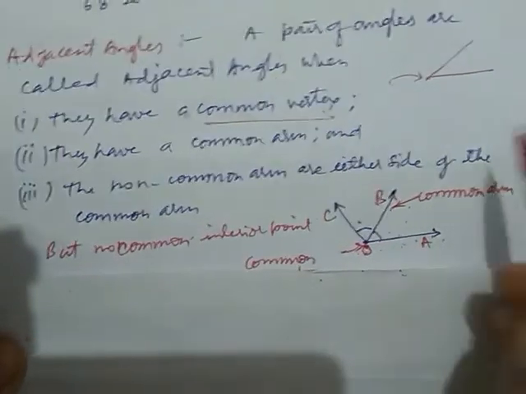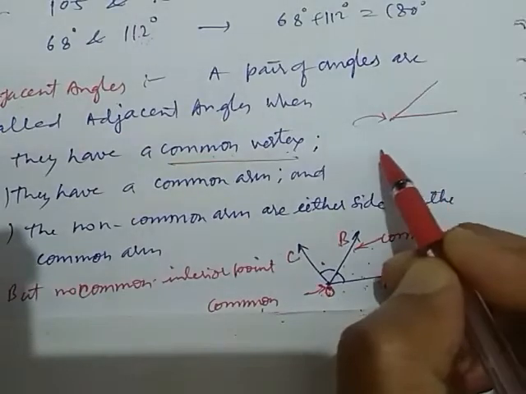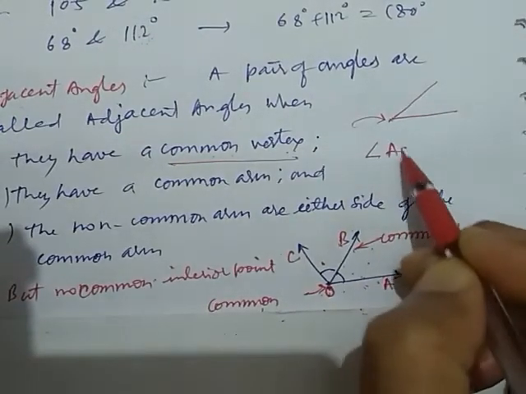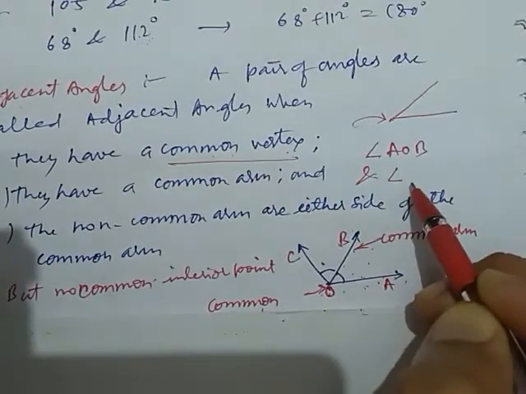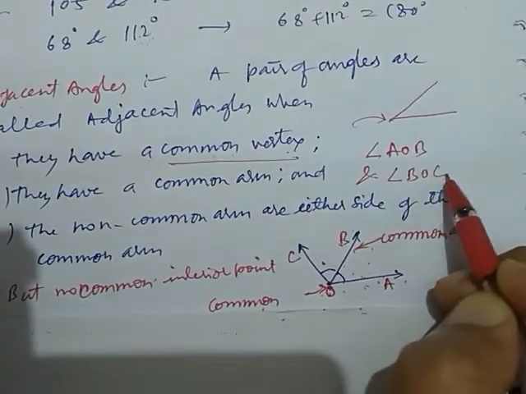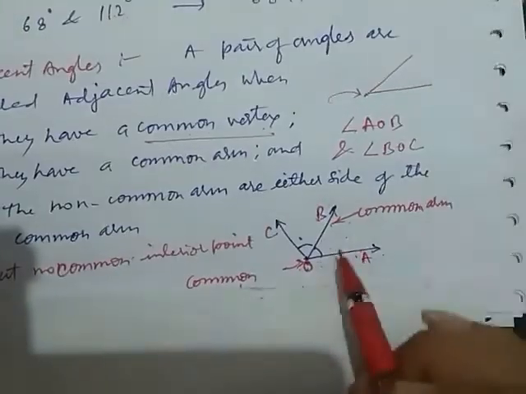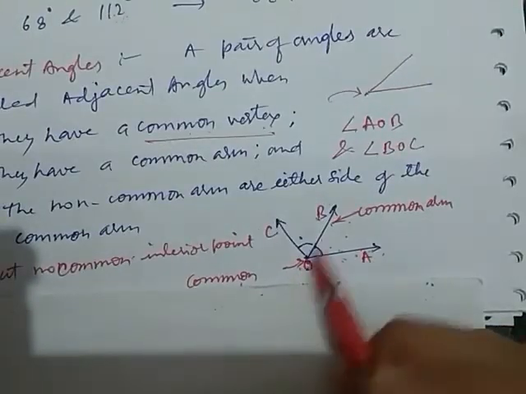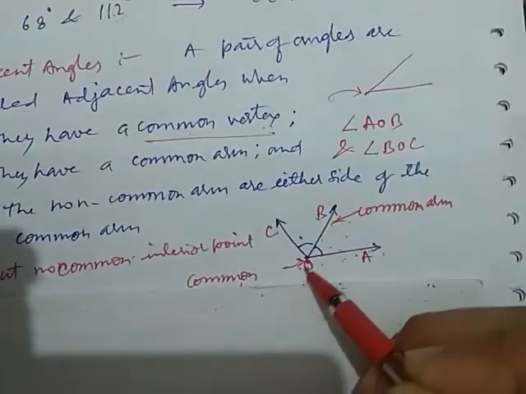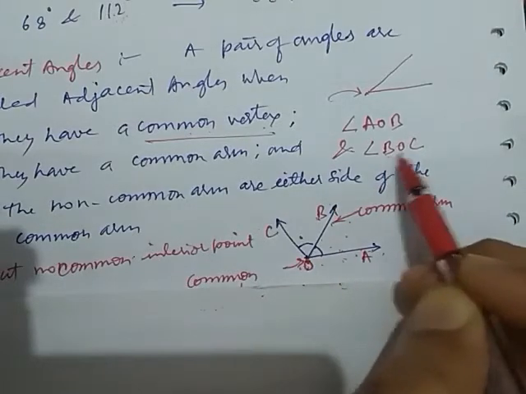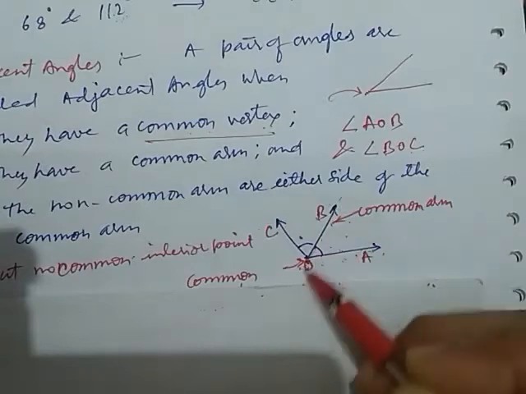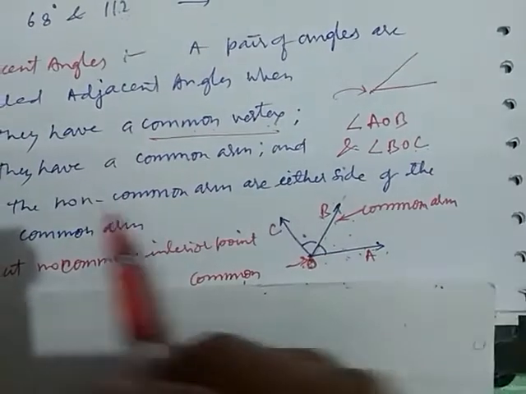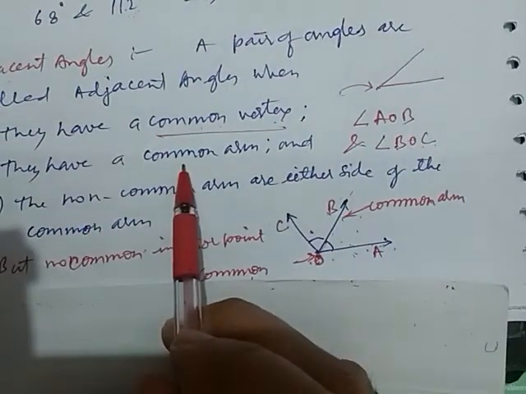First we consider angle AOB and angle BOC. Looking at AOB, OB is the arm, and in angle BOC, BO is the arm. So OB and BO is the common arm. That's why the second condition is fulfilled.